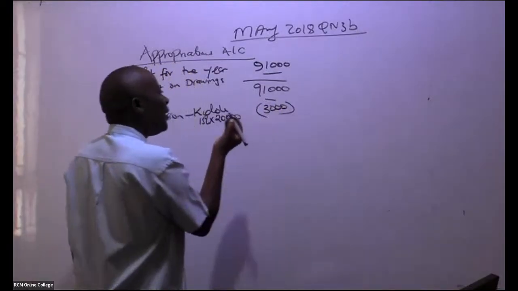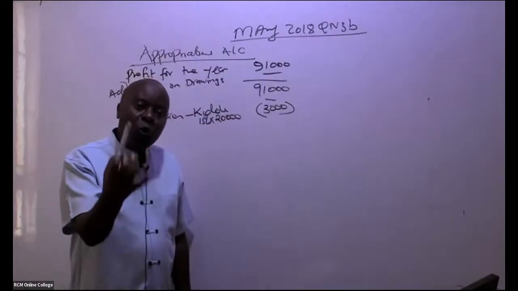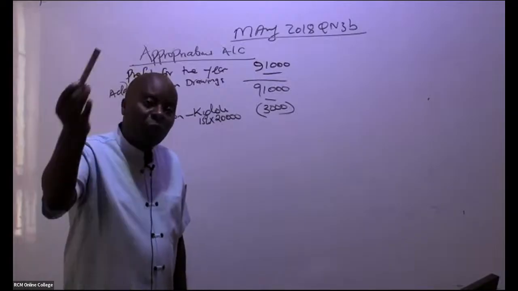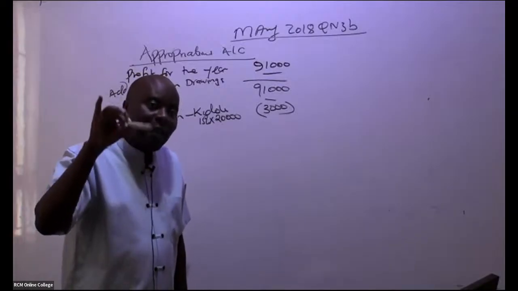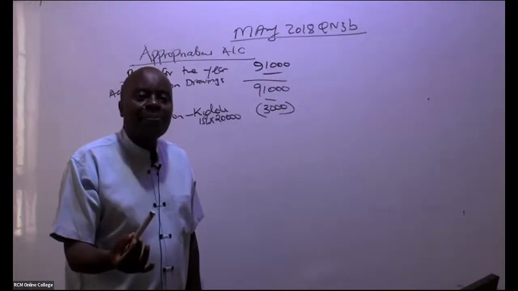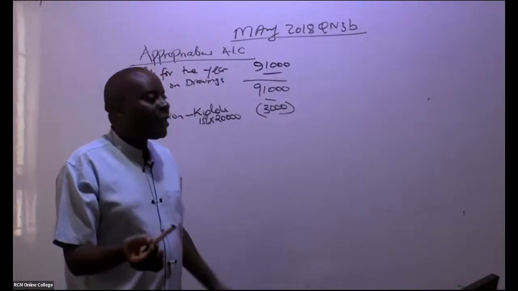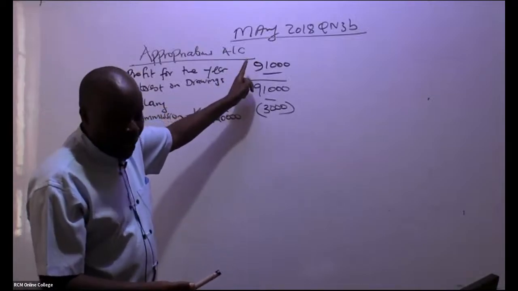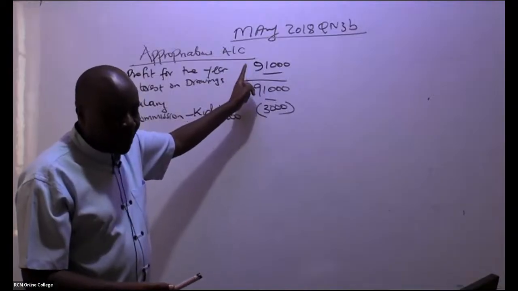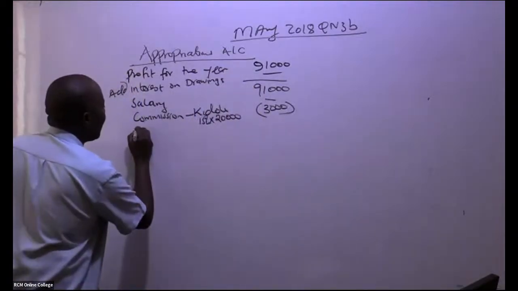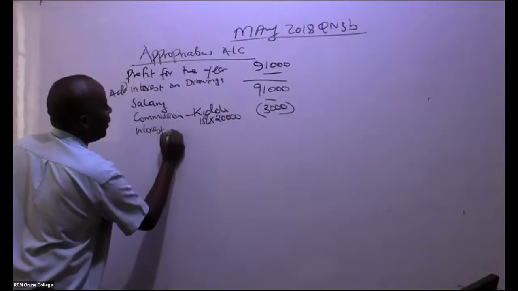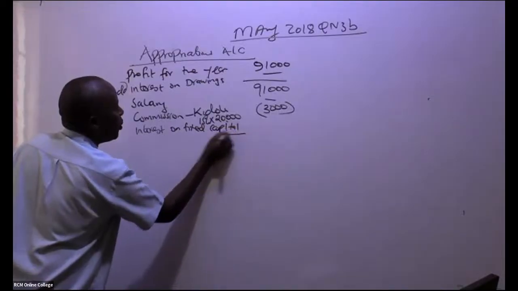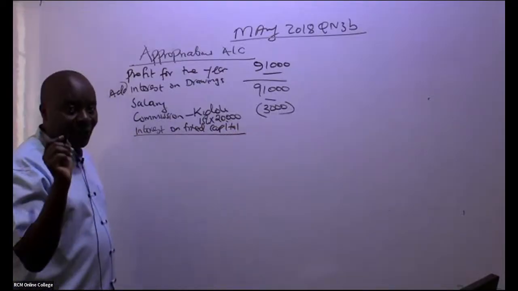3,000. From there, these people have given us capital, which will enable us to run this partnership into the future. What we call the fixed capital, what they can't withdraw. We must pay them interest. So that interest will be an appropriation, a distribution of the profit. So come here and give us, ladies and gentlemen, the interest on fixed capital. Everybody has a fixed capital there.